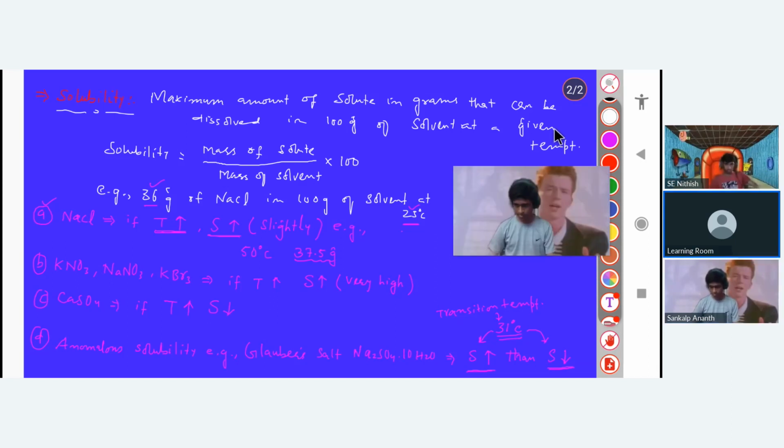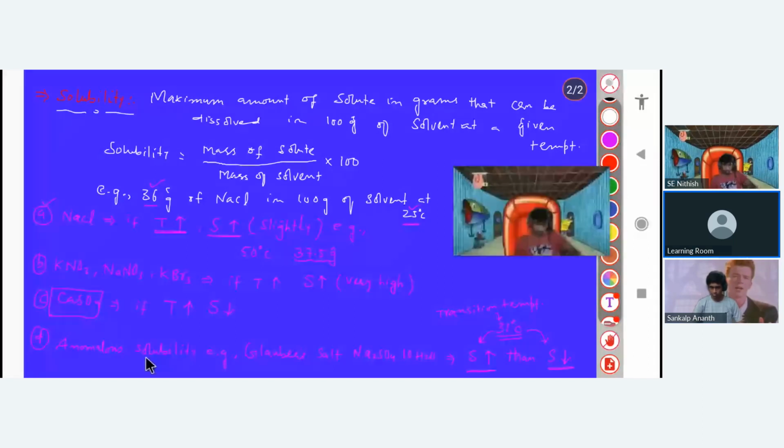So we have discussed the four cases. I will repeat. Number one is NaCl. If we increase the temperature, solubility will increase, but very little. In case of potassium nitrate, sodium nitrate, potassium bromide, if we increase the temperature, solubility will increase very highly. In case of calcium sulfate, this is very important, if we increase the temperature, solubility will decrease. And in case of Glauber's salt, by increasing temperature, solubility will first increase, then after some time solubility will decrease. That temperature is known as the transition temperature. It's 31 degrees Celsius. Got it?